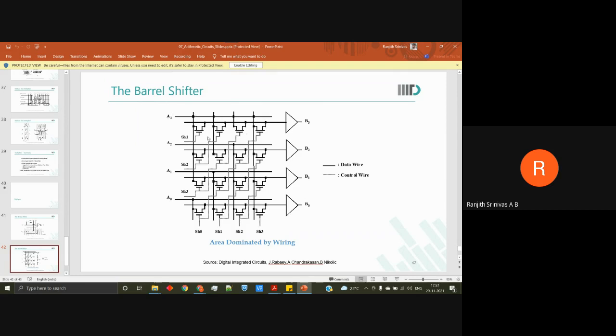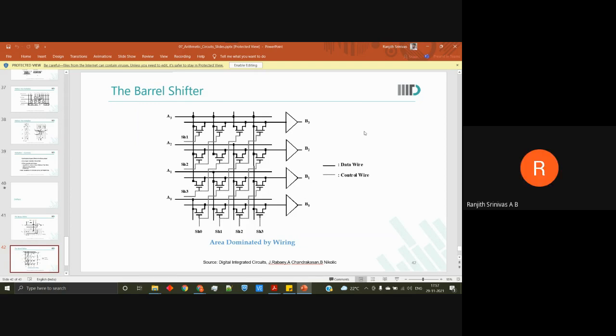And if there is a shift 1, then A3 is available on B3 as well as B2. Am I right, sir? So if there is a shift 1, then A3 will get connected to just B3. A3 will not connect to any other place, because shift 1 is on, which means A3 will go to B3.